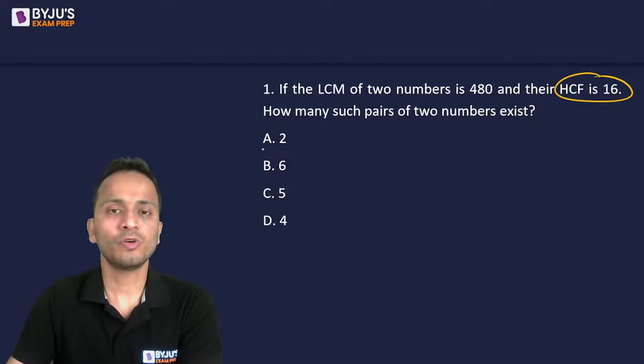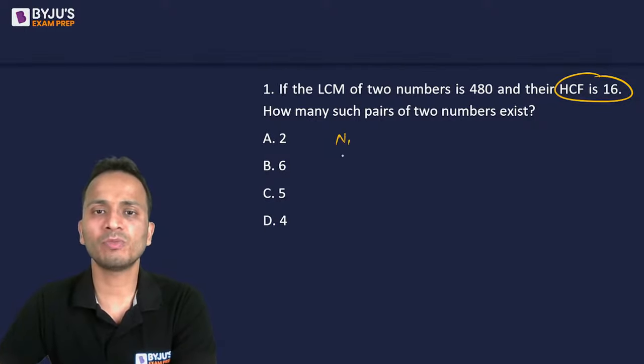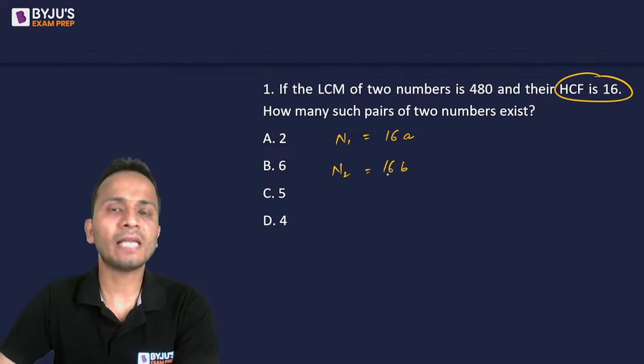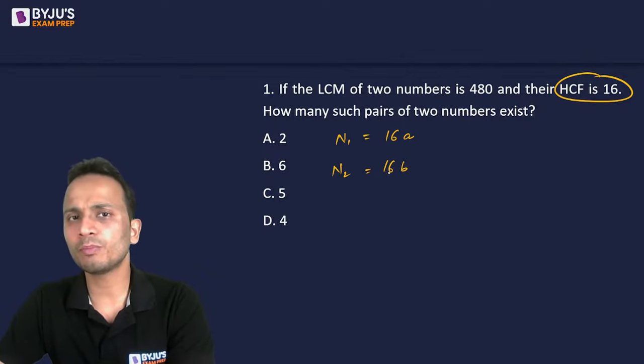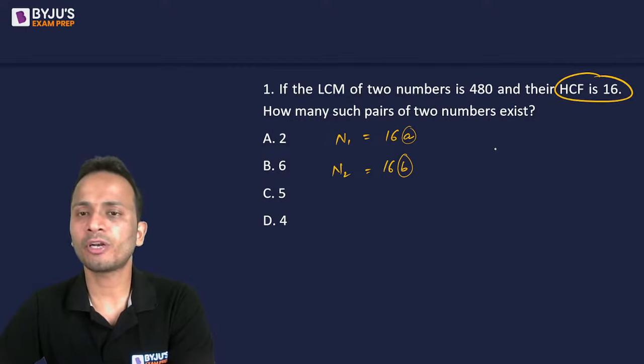the numbers. So if 16 is the factor of these numbers, I can say that both the numbers, I'll assume the numbers as n1 and n2, should be the multiples of 16. So I can assume the numbers as 16a and 16b. Now 16 being the largest number that can be taken common from these two numbers, the remaining part a and b, there is an important relation between them.